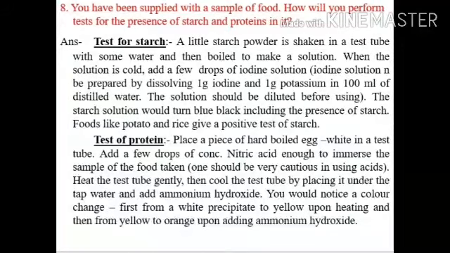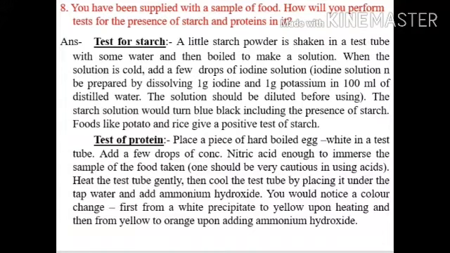Question number 8. You have been supplied with a sample of food. How will you perform tests for the presence of starch and protein in it? First is test for starch. A little starch powder is shaken in a test tube with some water and then boiled to make a solution. When the solution is cold, add a few drops of iodine solution.